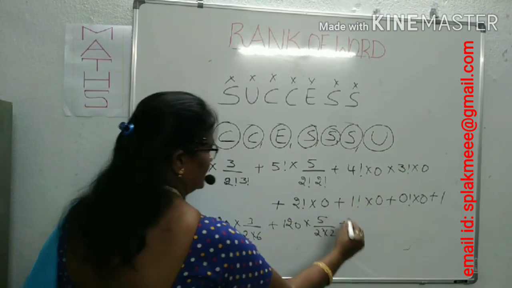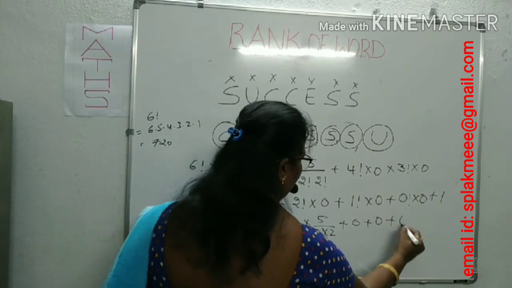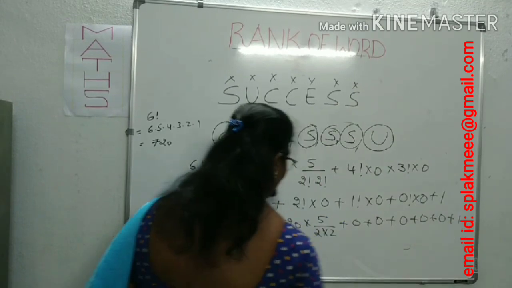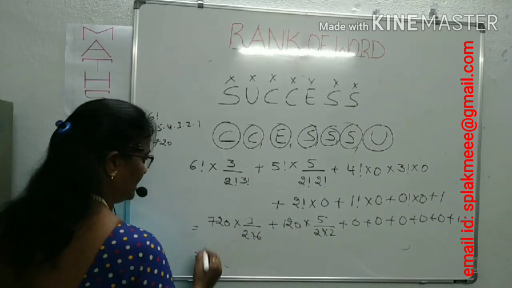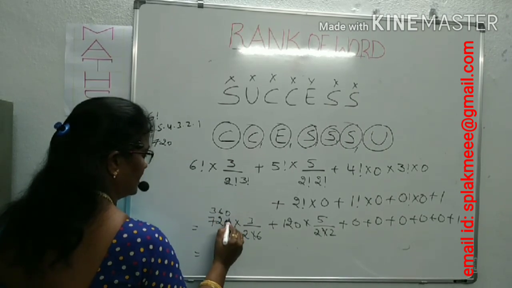Now plus this is 0, plus this is 0, plus this is also 0, plus this is 0, plus 0. Finally, the last one is 1. Now this 6 cancels here.